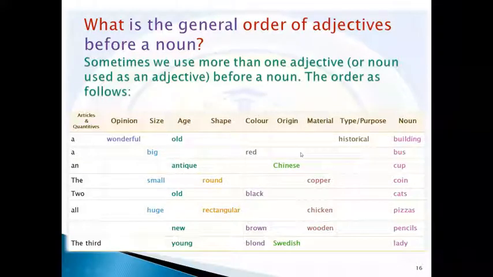Maybe in the exam I will give you some questions to arrange some adjectives that are used with some noun. Arrange them, put them in order, similar to what we have here in this table. So please be aware of this part. Think of keeping this adjective arrangement, this adjective order, in your mind, and our questions will cover this area also.